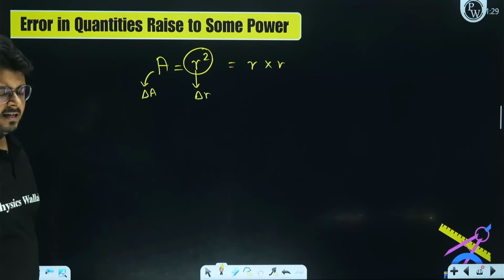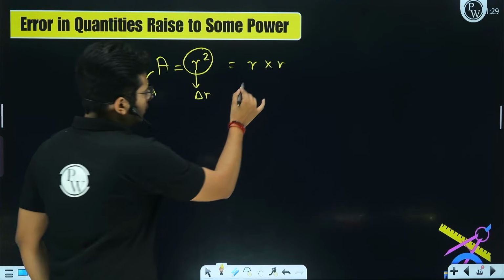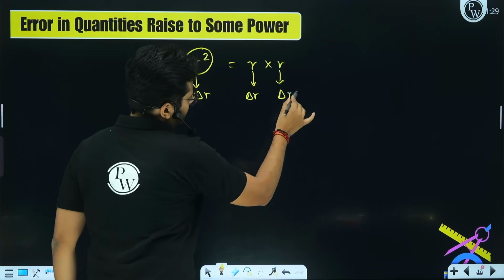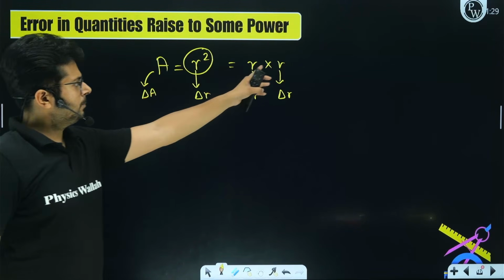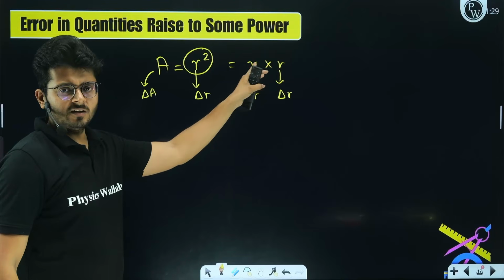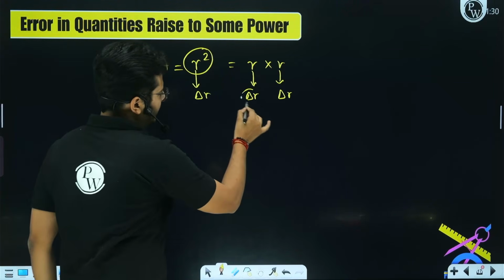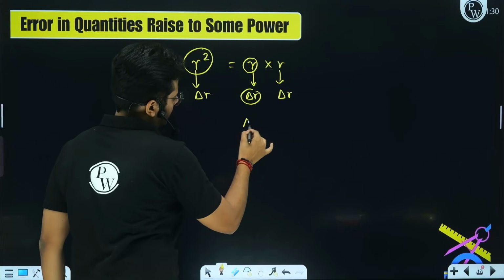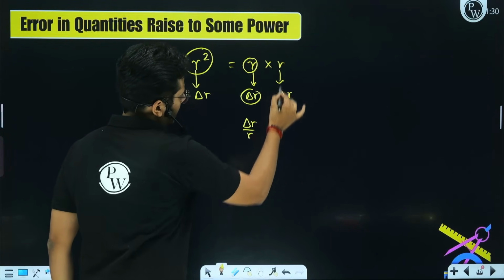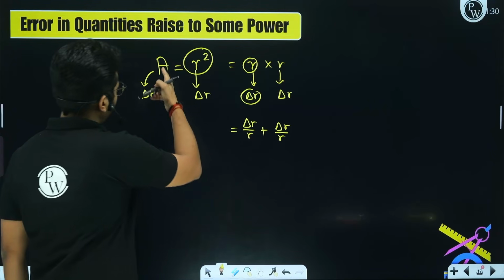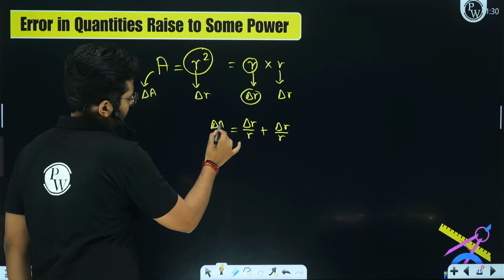It's a product of R and R. In the measurement of this one, you made an error of delta R as well as for this one delta R, right? And you know that in the product, absolute errors are not added up. It is a relative error that is added up, right? So whatever relative error we have in the first R, which is delta R upon R, in the second one, again delta R upon R, that is added up, and that will give you the relative error in the resultant.